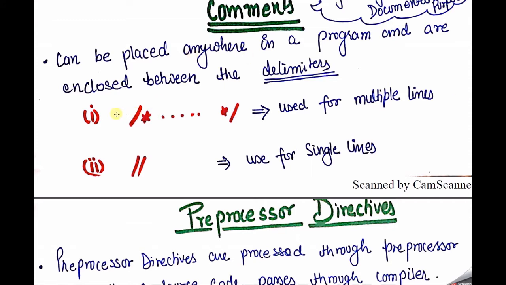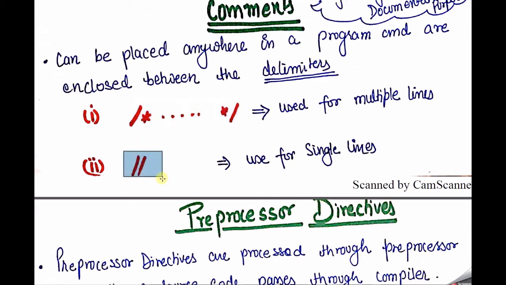And what kind of syntax is used for a comment? The first delimiter is this: slash, star, then your comment, whatever you want to write, then star and then slash. This is one method to write your comment, which is basically used for writing multiple line comments. If you write just a single line, like my first comment is this, a simple line, then you can use this syntax also, that is double slash. It totally depends on you which one you use.